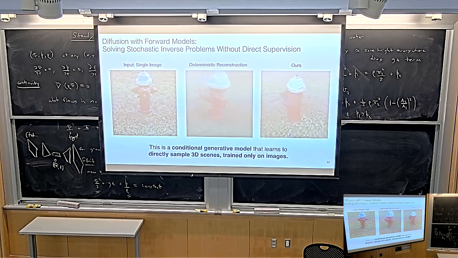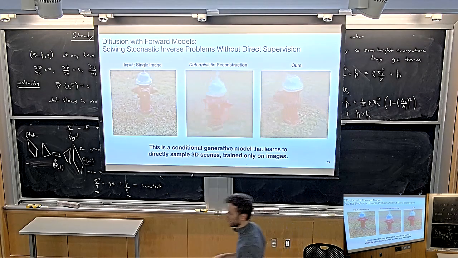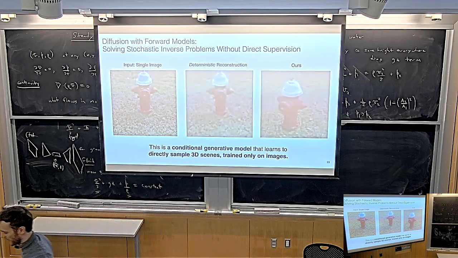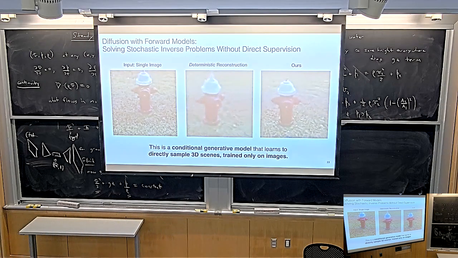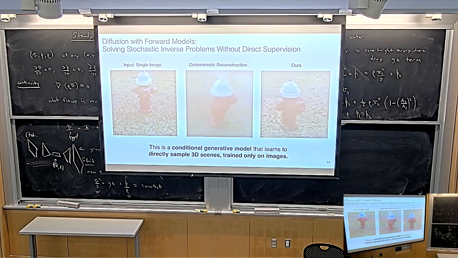And there is in fact a way of building a model that takes an input view, like a single input image, and then allows you to reconstruct a distribution over all possible 3D scenes, such that every time you sample, you don't get an image, you actually get a 3D reconstruction of the scene.